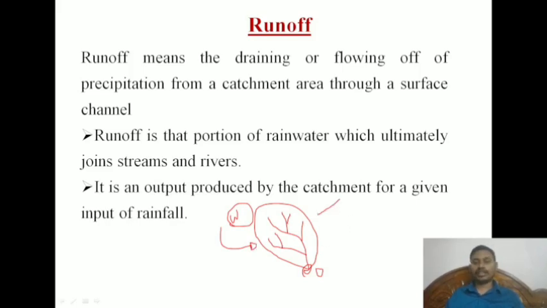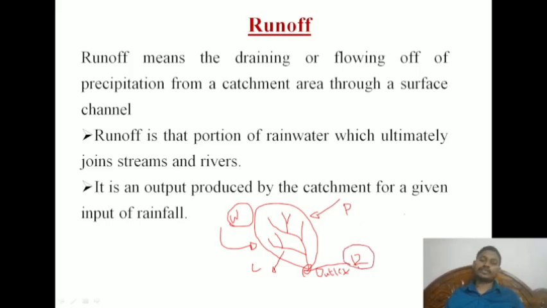If a certain amount of rainfall happens in this particular watershed, and after accounting for losses, whatever we collect at the outlet is called runoff.